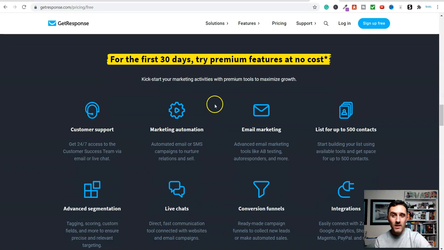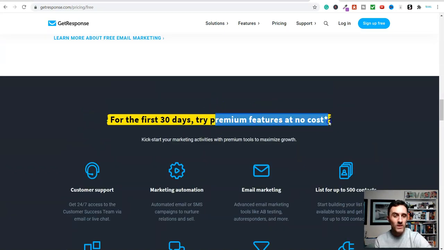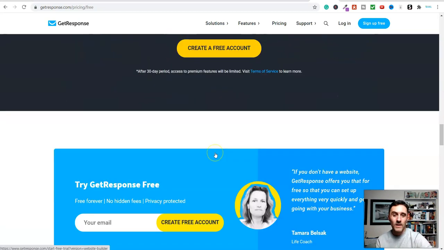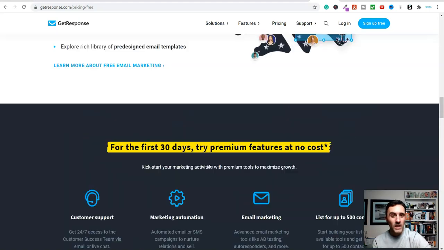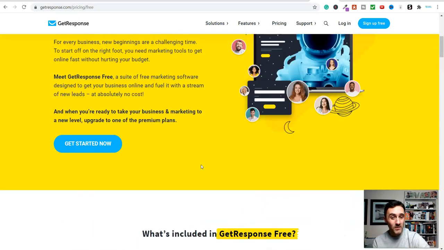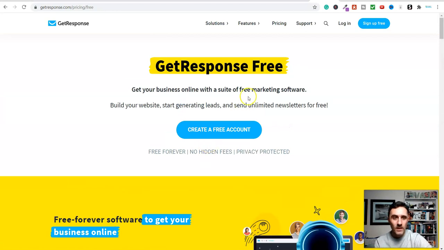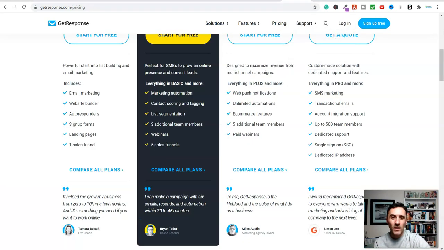And included in this free forever trial, you can try premium features at no cost, but you don't have to do that. So I'll drop a link to this below for you and you can get started with this here, and it's free forever. Okay, now once we've got this, this is what it looks like on the inside.